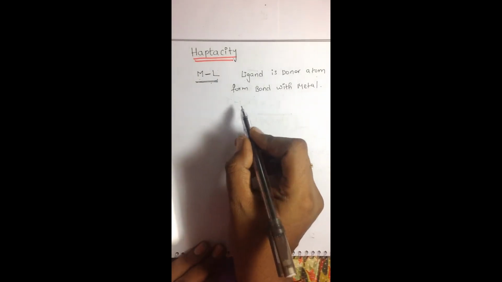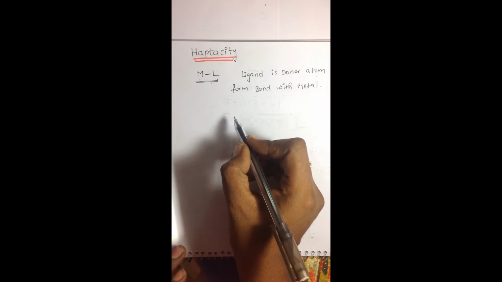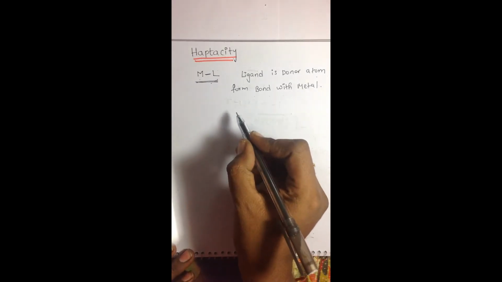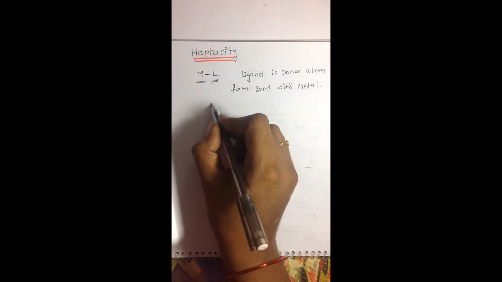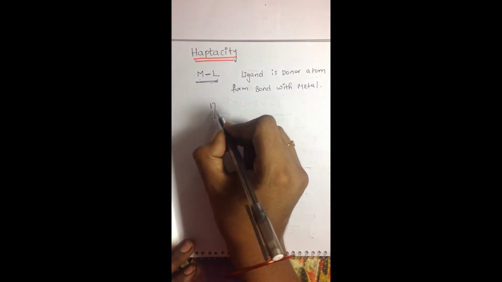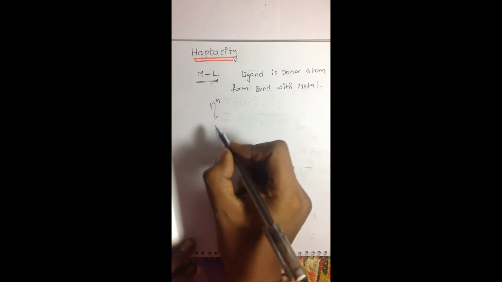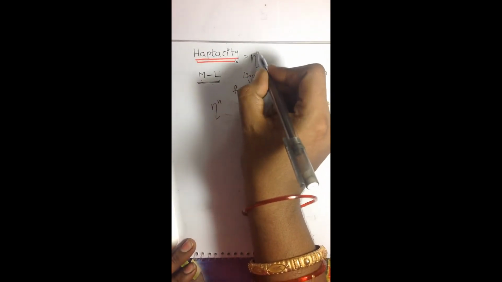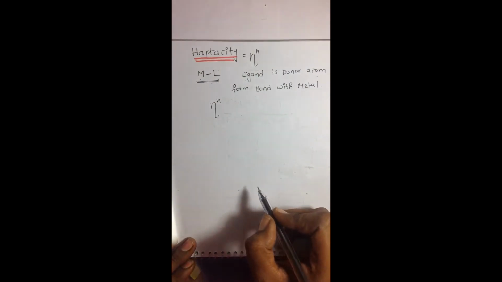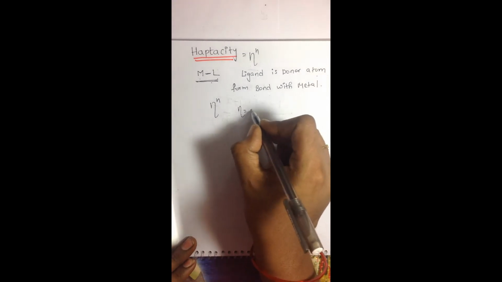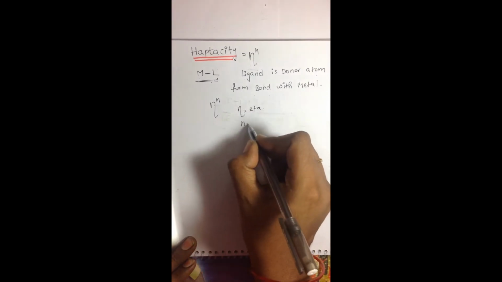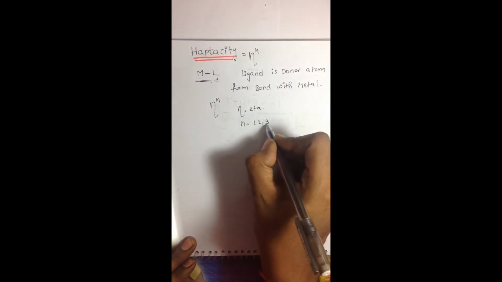So in a complex, the ligand is linked with the metal atom. Hapticity is denoted in the form of eta to the power of n, where n equals 1, 2, 3 and so on.